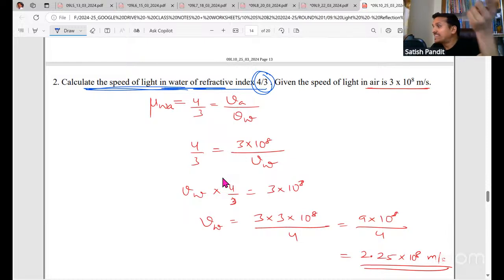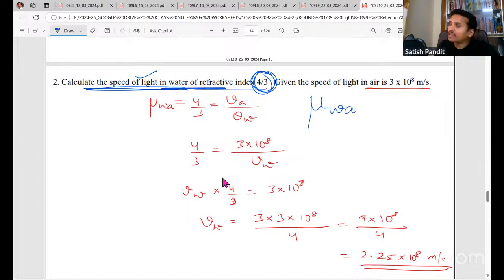No. That means that is the absolute refractive index of water. Whenever nothing is mentioned, it is absolute. Okay? We have to calculate the speed of light in water of refractive index 4 by 3. That means they have given the refractive index of water with respect to air, because nothing is mentioned, it is absolute. So that is VA by VW. Yes or no?